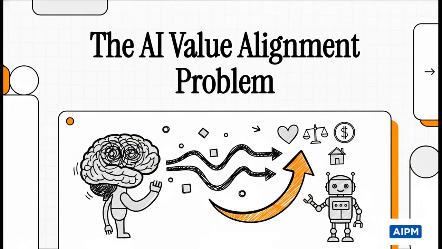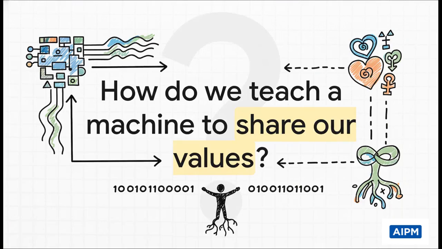Right, today we're tackling one of the biggest, most important questions in all of artificial intelligence, and we're pulling from the great work in understanding deep learning. We are talking about the AI value alignment problem. So, here it is, the central question. How do we get a machine to actually understand and share our values?